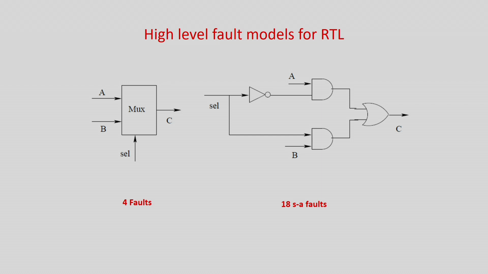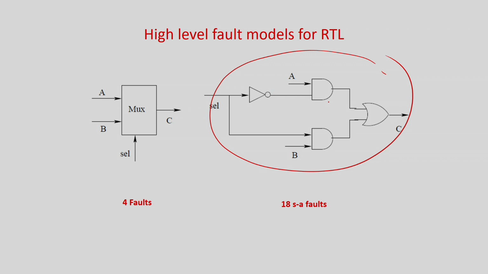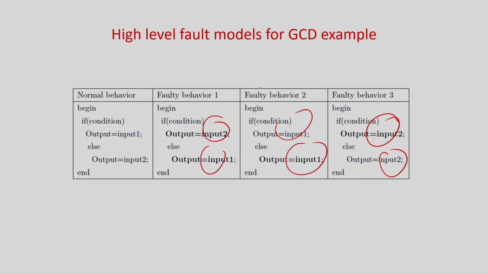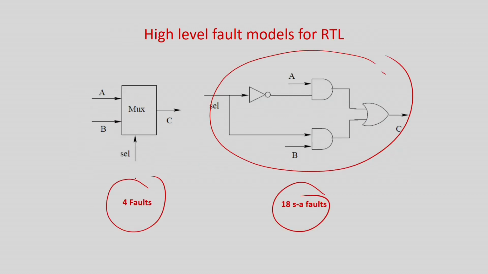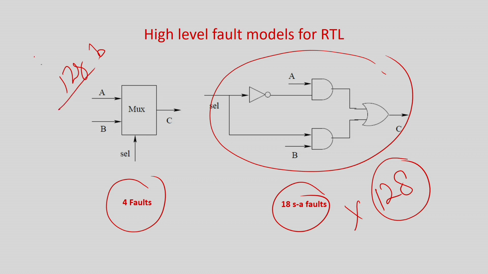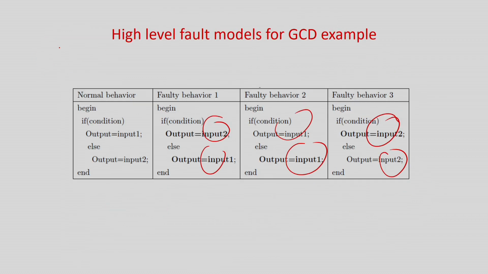This is a figure I have shown you. In a single bit multiplexer, the number of gates is 1, 2, 3, 4 gates, and if you look at it there will be 18 faults. But in the high level fault model, this multiplexer has only 4 faults. Now I will bring you to the real crux of it. Assuming a 128 bit multiplexer, how many faults? It will be straight 128 into 18 faults, as simple as that. But you have to appreciate that for this mux at the RTL level, even if it is 128 bit or 256 bits, the number of faults will be just 4. That is the driving factor of this RTL based or high level testing of embedded systems.